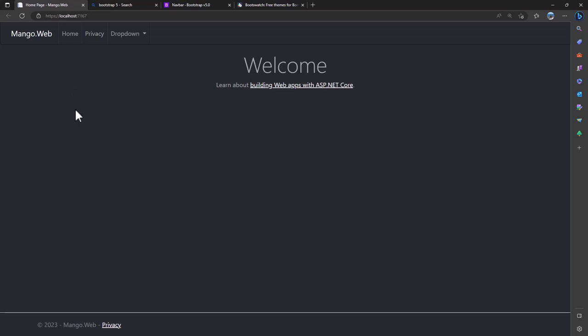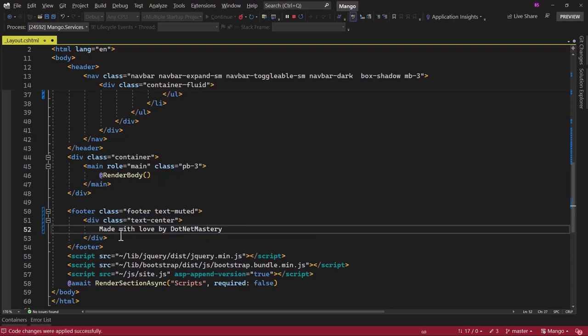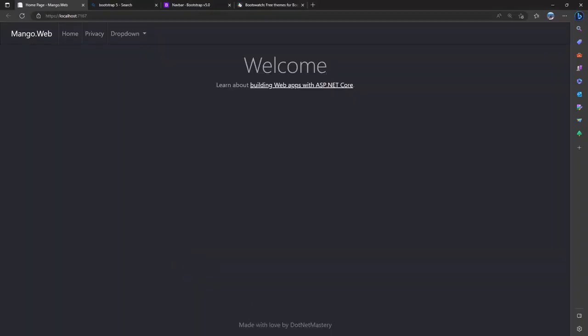Perfect. Much better. Lastly, the footer here, let me modify that as well. We scroll down. We have the border top. Let me remove that. And right here, I will add Made with Love by .NET Mastery. Perfect. Now while we are here, let me add Bootstrap icons.